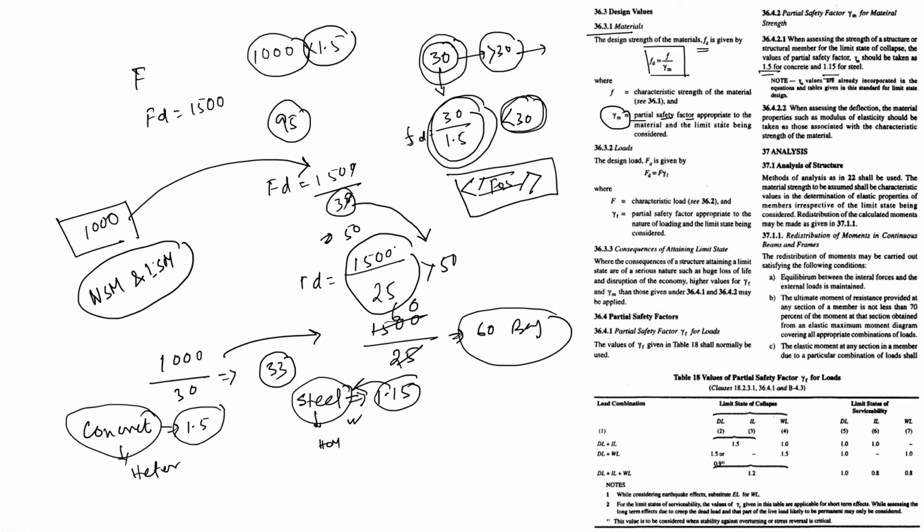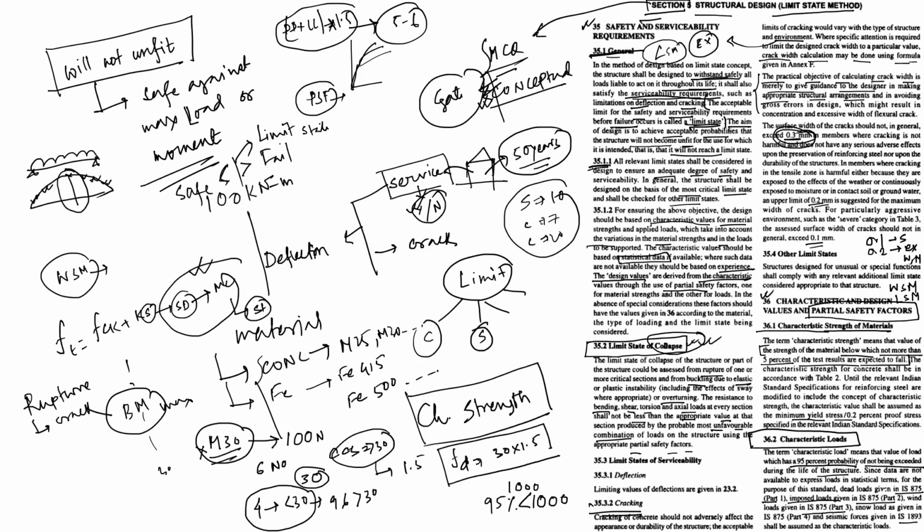When assessing the deflection, the material properties such as modulus of elasticity should be taken as those associated with the characteristic strength of the material. So this is all about the video regarding clause number 36, where I discussed the characteristic strength of material, then the characteristic load, and exactly what it is.